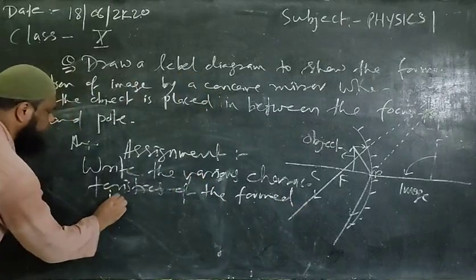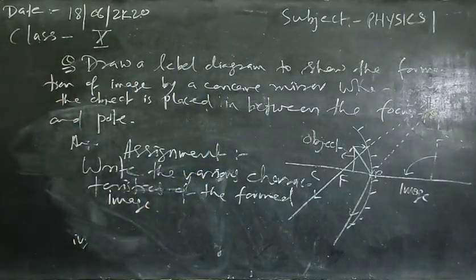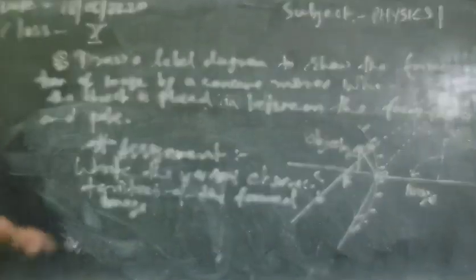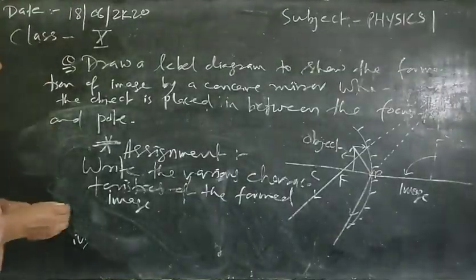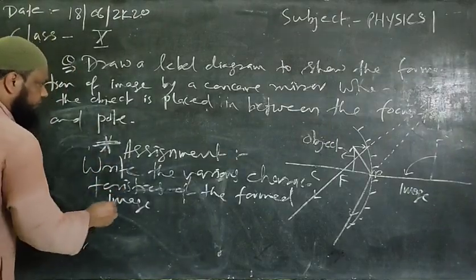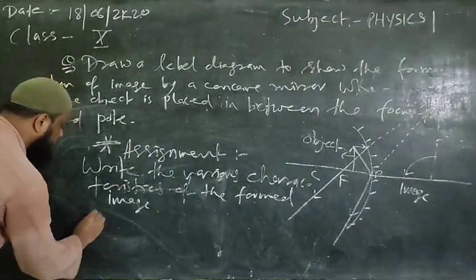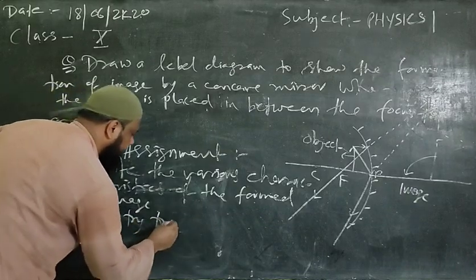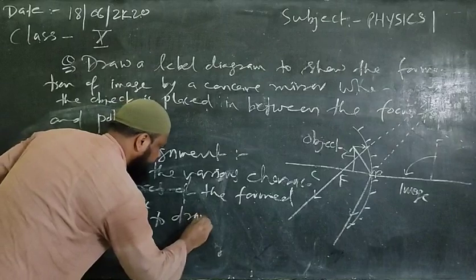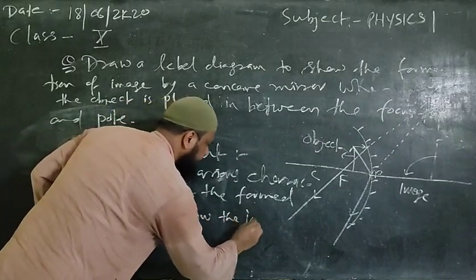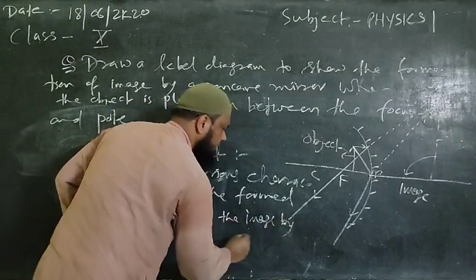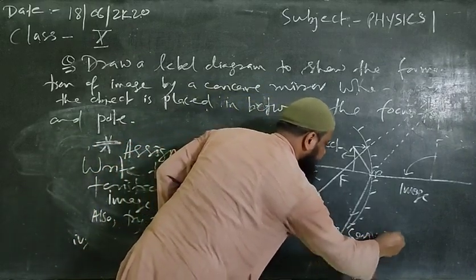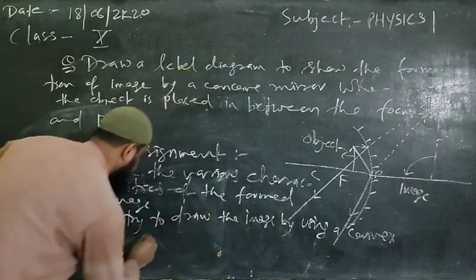This is your assignment. Also, you should try to draw the image by using a convex mirror.